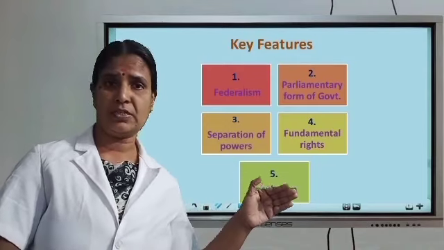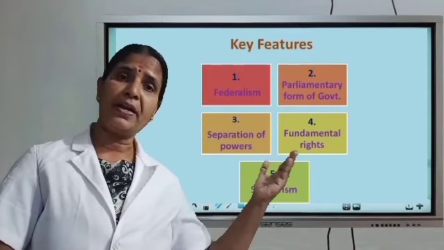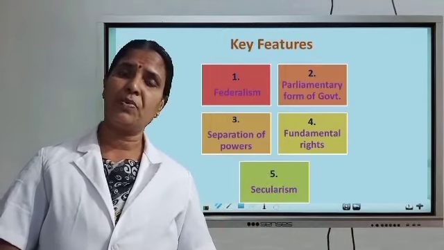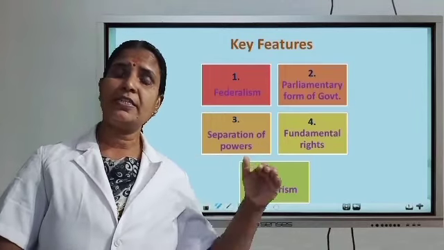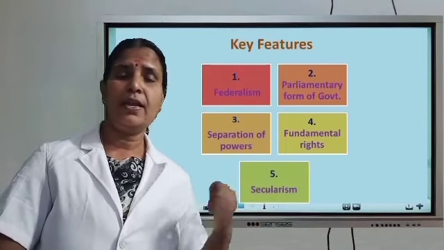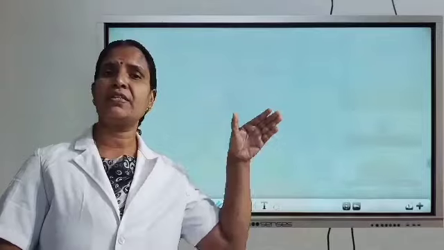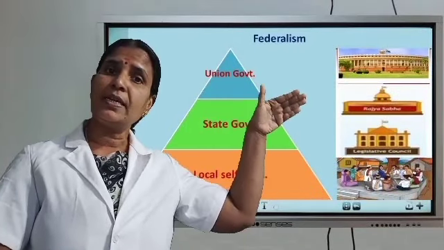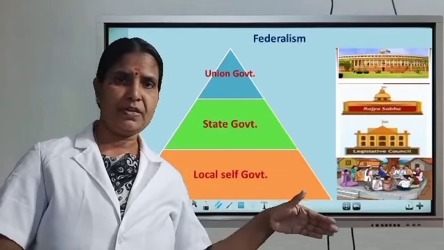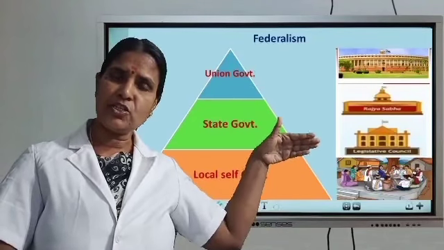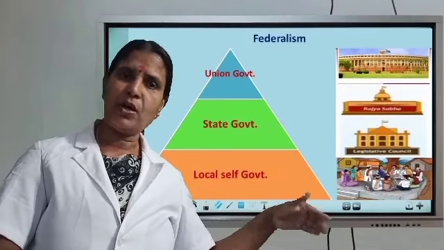Then we discussed the features of the Indian Constitution. There are 5 features. The first feature is federalism. Second, the parliamentary form of government. We discussed federalism and the parliamentary form of government in the last class. In a federal system, powers are distributed to the 3 levels of government: the central government at the top, then the state government and local self-government.